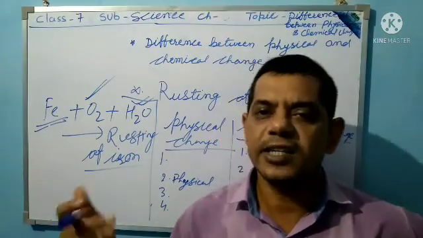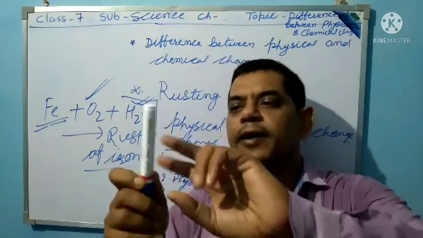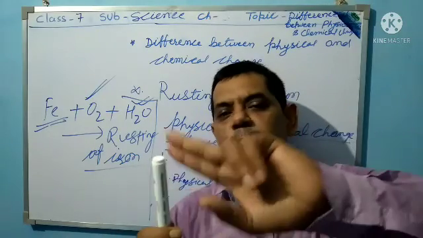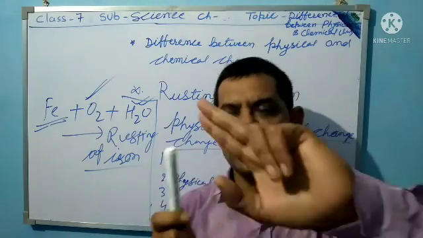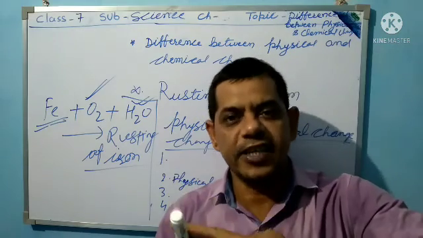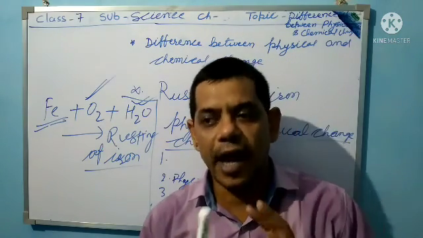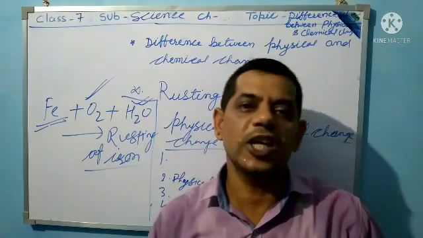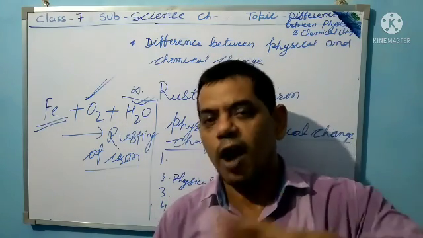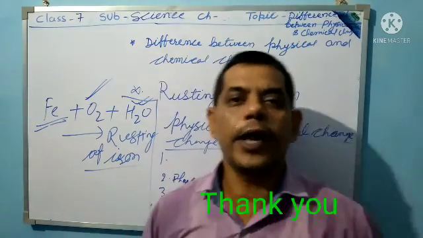That is the rusting process. If you rub with sandpaper, the outer layer is removed and a new surface comes out, with the iron's original shape and color. So that outer layer is the rusting of iron. Okay, thank you.